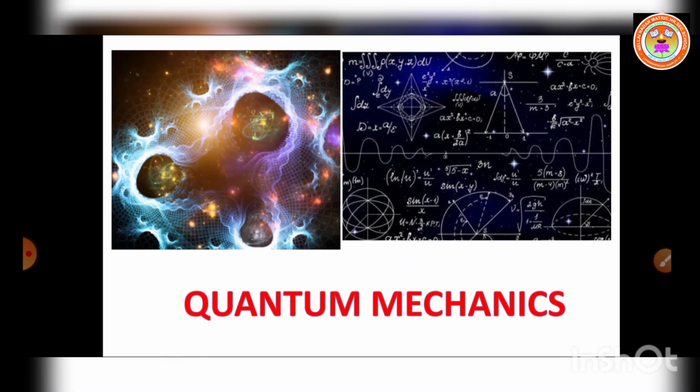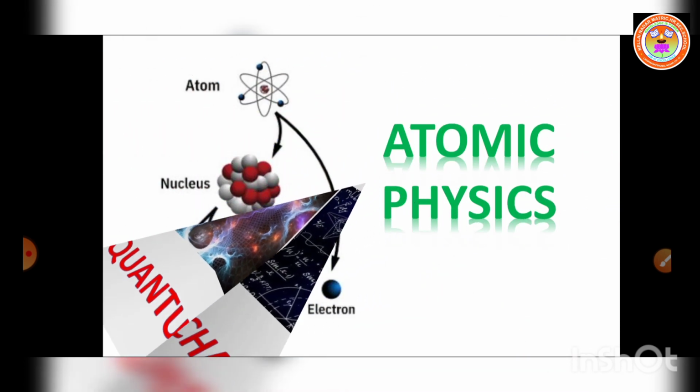Okay, now let us move on to the branches in physics. The second type, modern physics, refers to the concepts in physics that have surfaced since the beginning of the 20th century. Before the 20th century is classical physics, and concepts since the beginning of the 20th century are taken as modern physics. The first one, quantum mechanics, is the study of the discrete nature of phenomena at the atomic and subatomic levels.